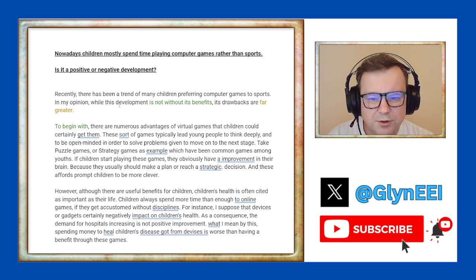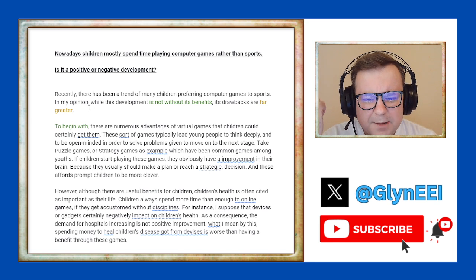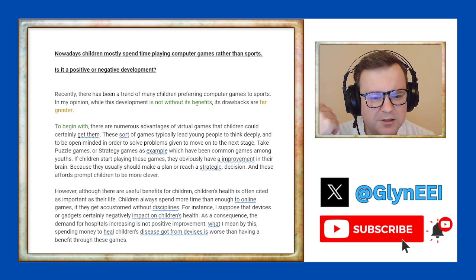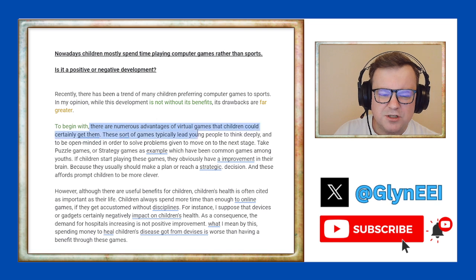Hold on. Let me just read this introduction again. In my opinion, while this development is not without its benefits, so it does have positive sides, its drawbacks are far greater, so there are lots of negatives. So really, to get a nice natural logical flow, we want to start not with the advantages, but we want to start with the disadvantages.